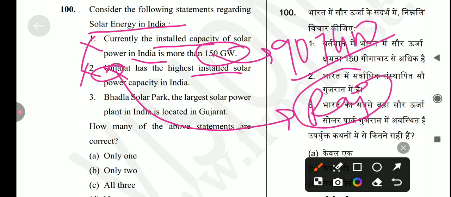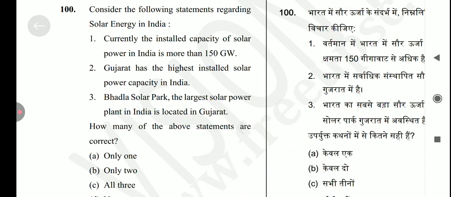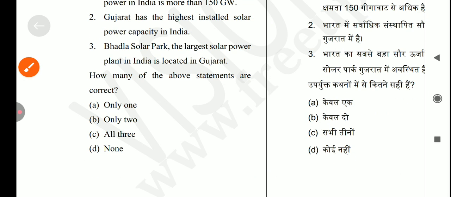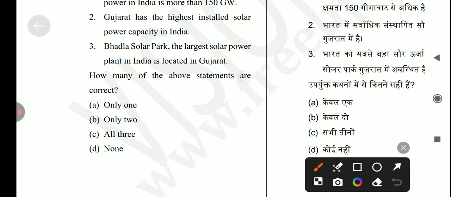Next is Bhadla Solar Power Park, the largest solar power plant in India, is located in Gujarat. Is it true? No, it's not in Gujarat, it's in Rajasthan. Okay, so the answer for this question is option number D, none of the above is correct in this question. Okay, and here the question asked for correct statements, so all are incorrect. Okay, so the answer is option number D.